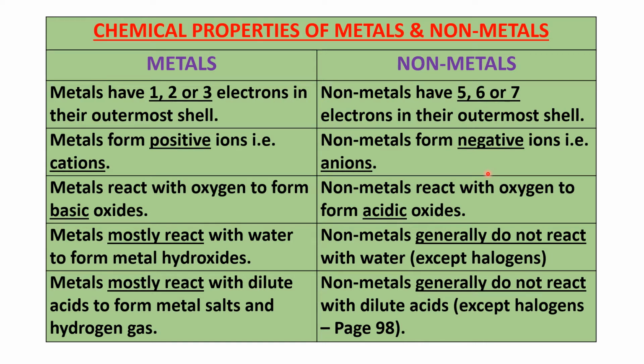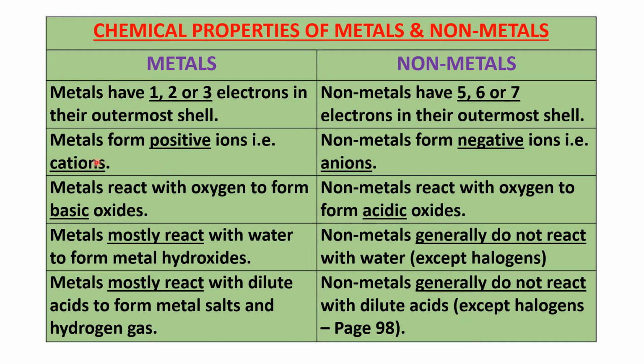What are the negative things they are accepting? They are accepting electrons. Electrons are negatively charged particles, we all know. So when a non-metal accepts electrons, it becomes negative. In other words, they form anions. So metals form positive ions, and the other name for positive ions is cations. Non-metals form negative ions, and the other name for negative ions is anions.